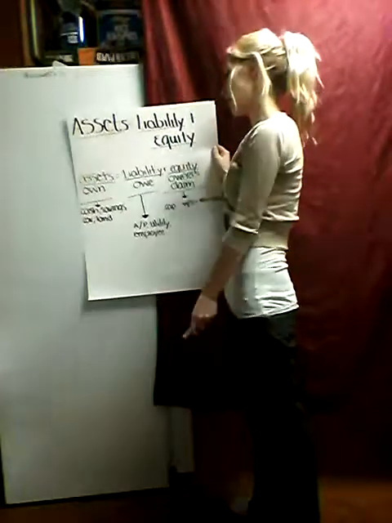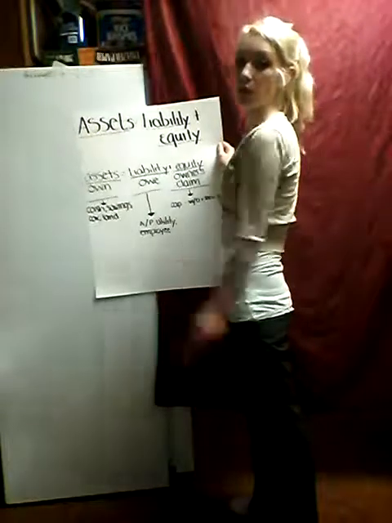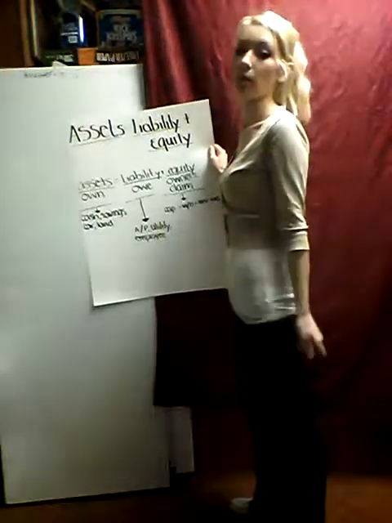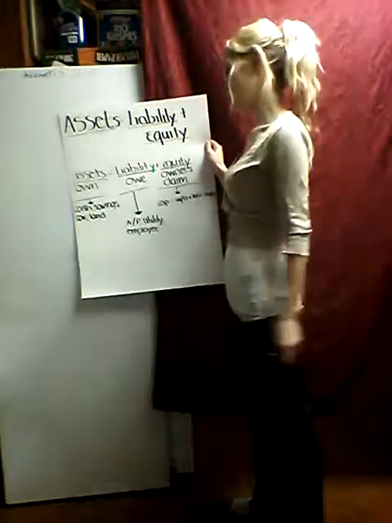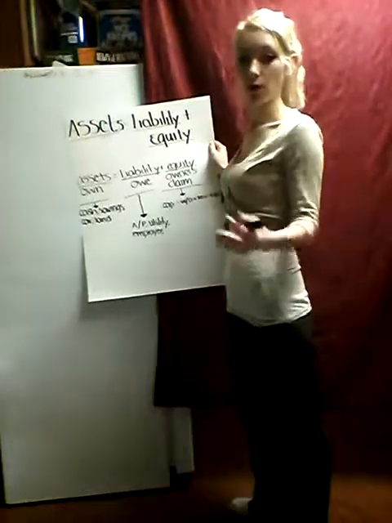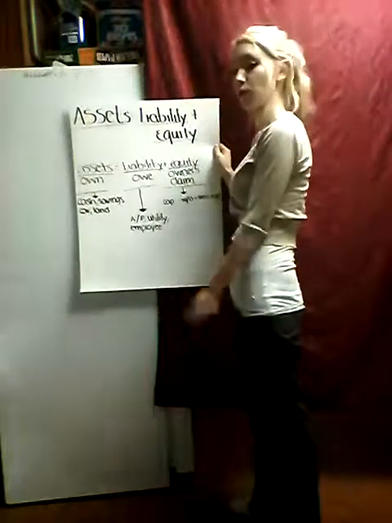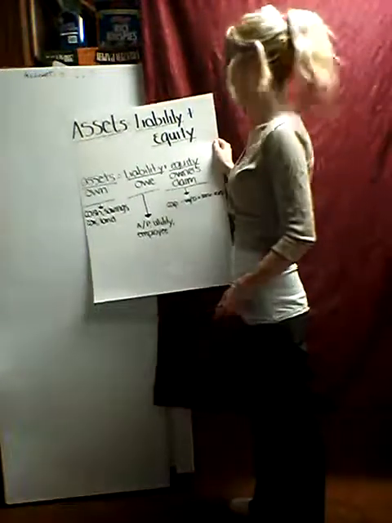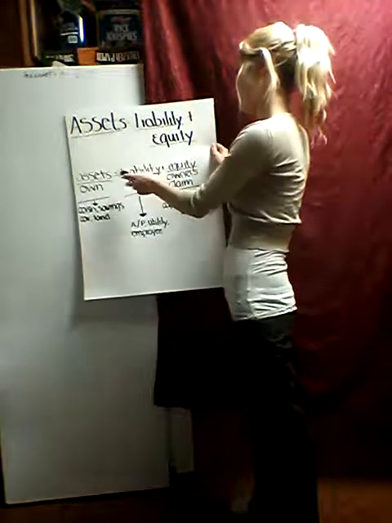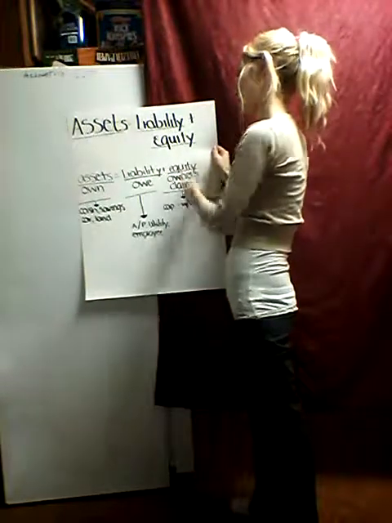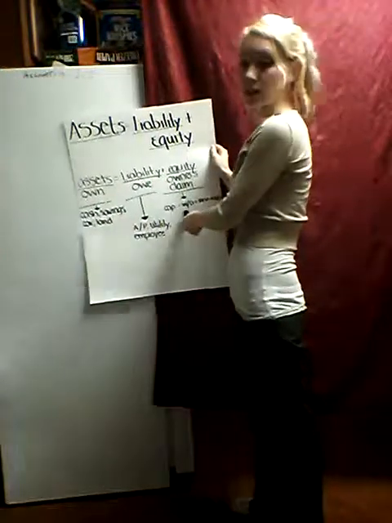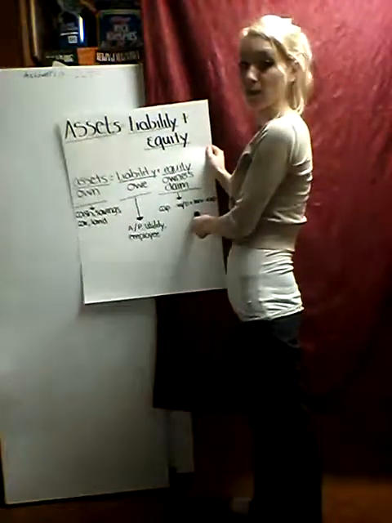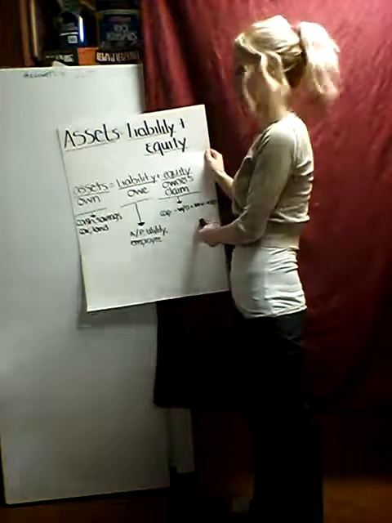And liabilities. Liabilities is something that we owe. So a common one is accounts payable. That could be like a loan. If we're paying off a loan, that's something that we owe. Another one would be utility bills, water, sewage, garbage, electric, employers, if we owe somebody money. And so assets equals liability plus equity. Equity is the owner's claim. So capital minus withdrawals plus revenue minus expense. That's what equity is, owner's equity.